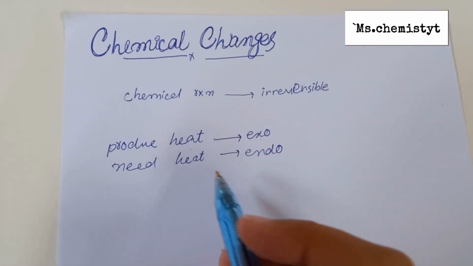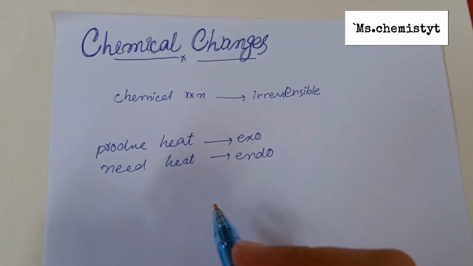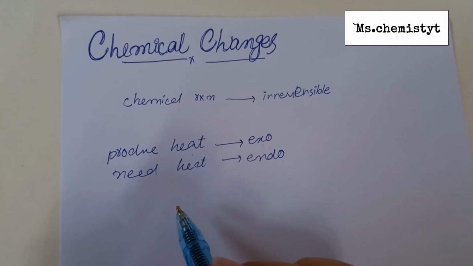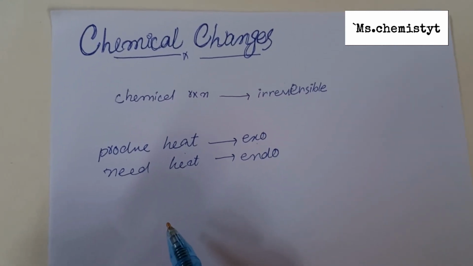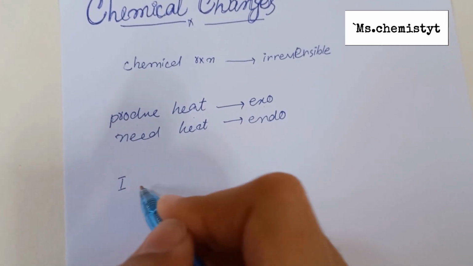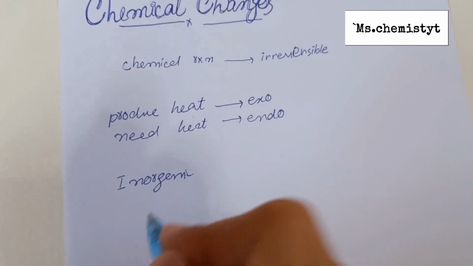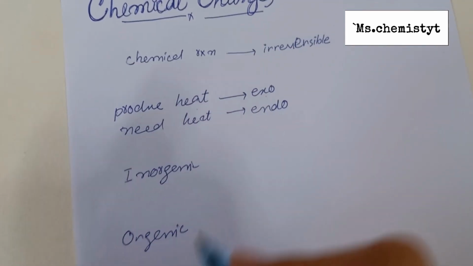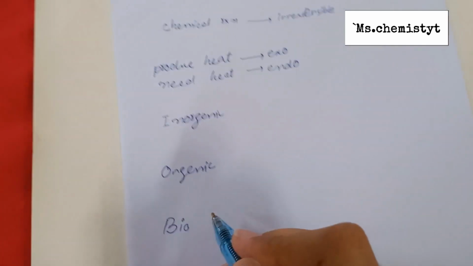Chemical changes involve three types. They are inorganic changes, the organic changes, and also the biochemical changes.